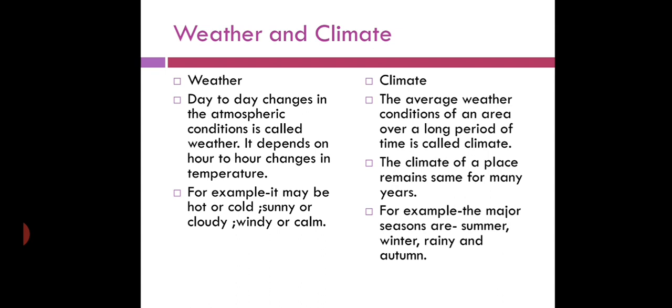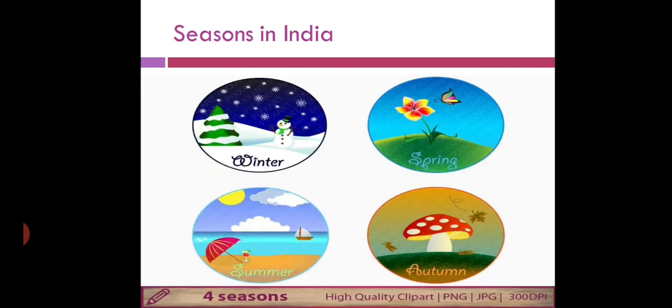The study of weather conditions is known as meteorology and study of climatic condition is called climatology. These days, satellites in space send back pictures which tell the meteorologist a lot about the weather all around the globe. A meteorologist is a scientist who studies and forecasts the weather. Kalpana 1 and INSAT 3A are the weather satellites of India. In this picture, you can see the major seasons of India. In India, we have four main seasons: winter, summer, spring and autumn.